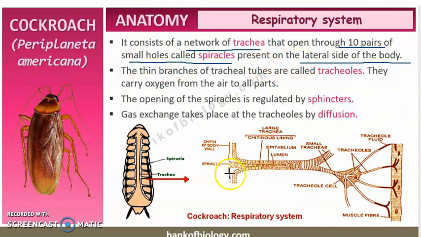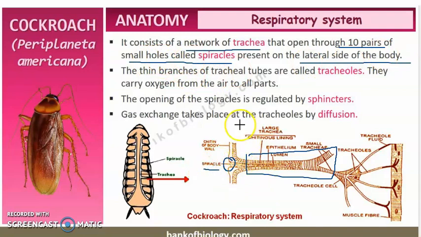So what does the respiratory system consist of? It consists of a network of trachea, right? So this is the tracheal portion, children. This is the network of trachea, and it opens through 10 pairs of small holes. You can see the hole here, which is called the spiracle. It is just one hole.